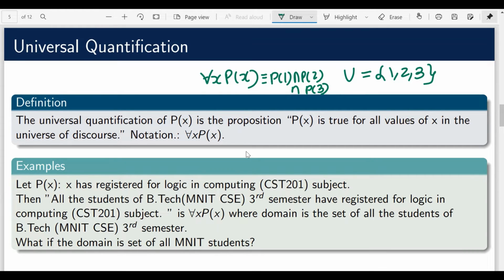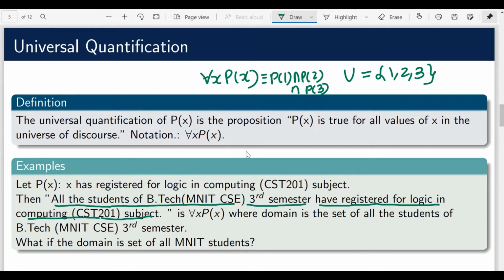Okay, so let's consider one more example. Let's say we want to represent this particular statement: all the students of BTech MNIT CSE third semester have registered for logic in computing subject. And let's say one predicate is given to us. The predicate is P of x, where x has registered for logic in computing subject. So we can straight away say that for all x P of x, but at that time we must understand that the domain must be all the students of BTech MNIT CSE third semester.